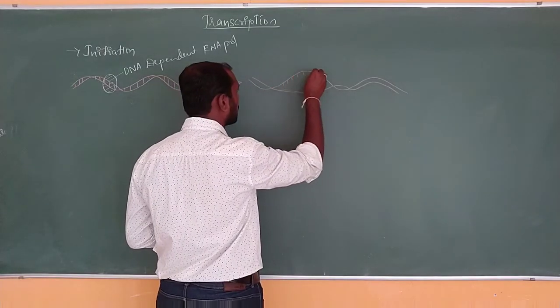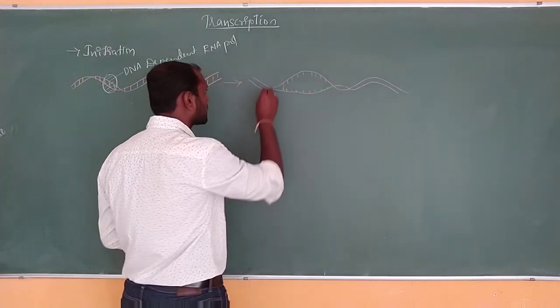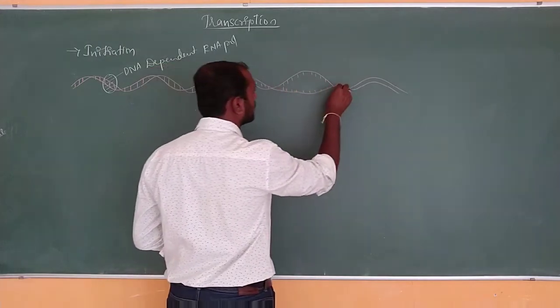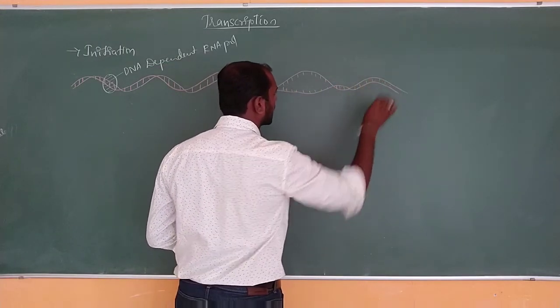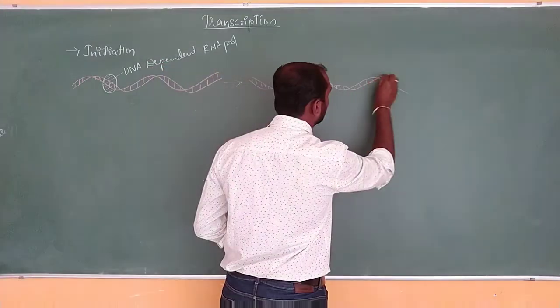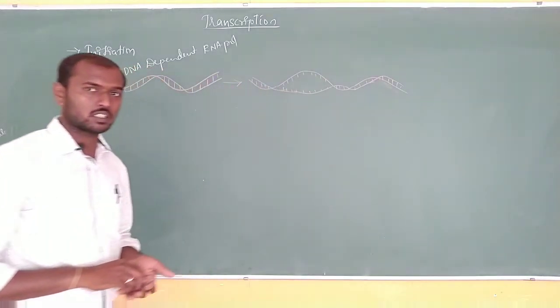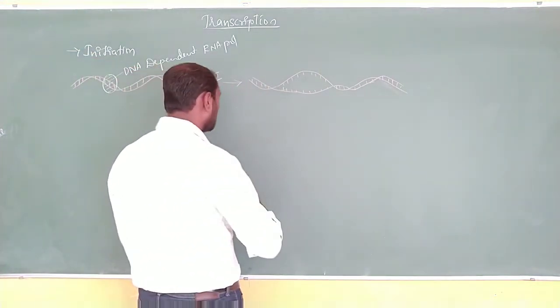So hige open ಆಗ್ತದೆ. Not completely, only the part which is going to be involved in RNA production, the part which is considered the cistron. ಆ part ಅಲ್ಲಿ initiation start ಆಗ್ತದೆ. Okay, so who is going to do this?